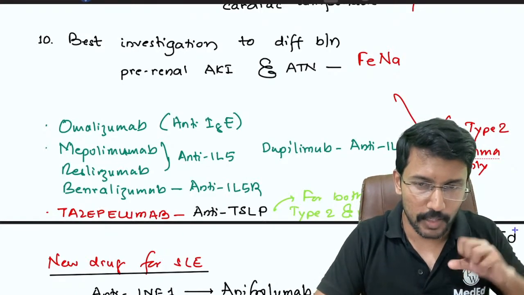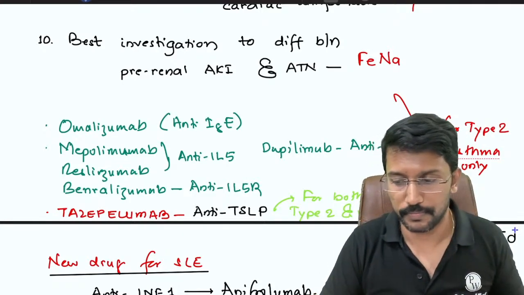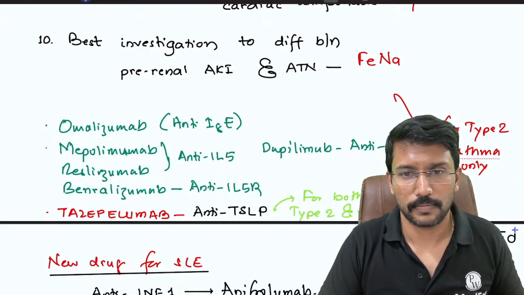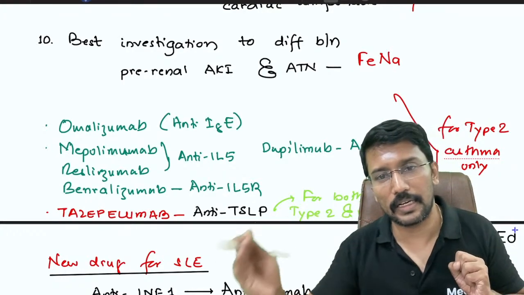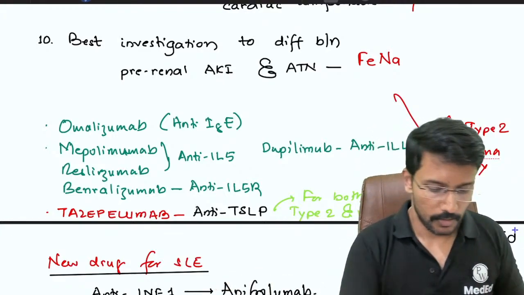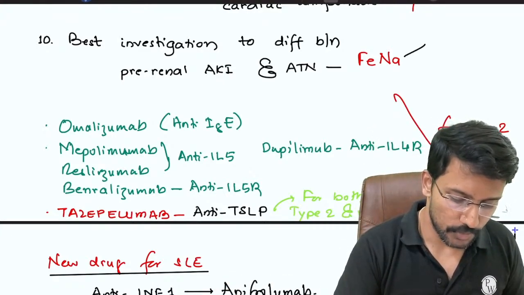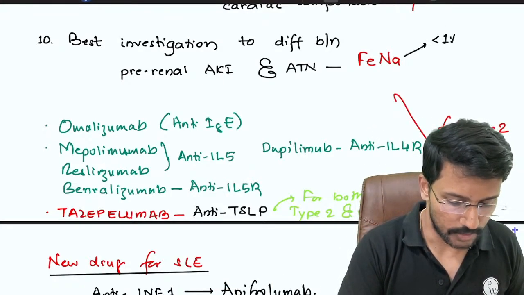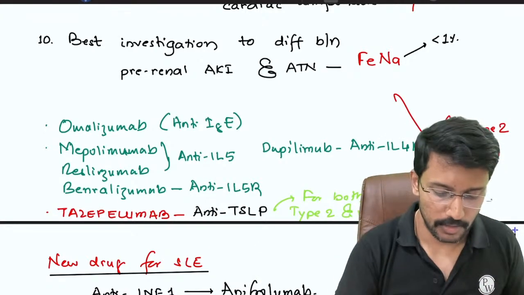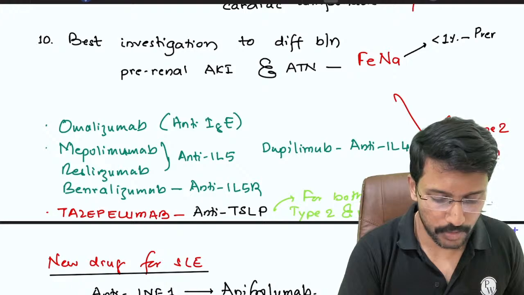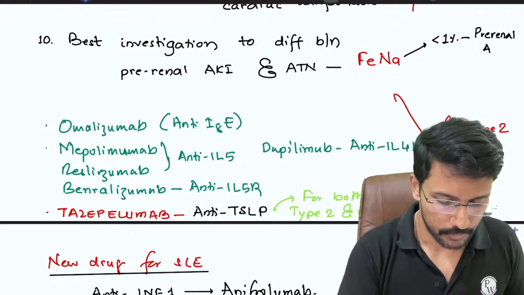Should I reabsorb more sodium or excrete more sodium? Obviously, I will reabsorb more sodium and excrete less, right? So when fractional excretion of sodium is less than 1%, it means I'm not excreting much, I'm reabsorbing as much as possible, and it indicates that we have pre-renal AKI.